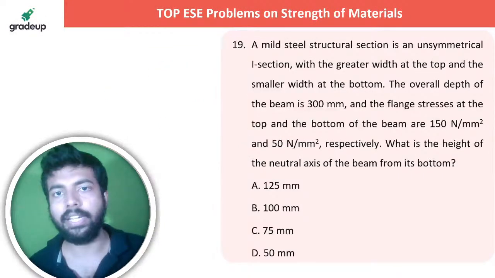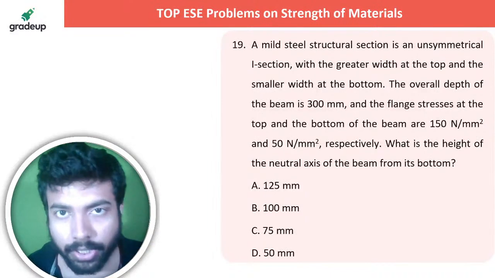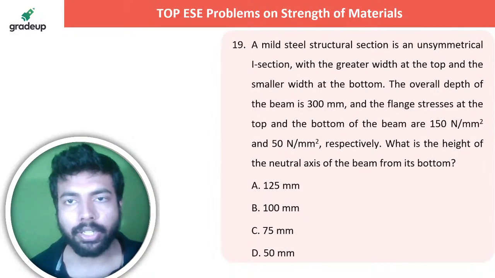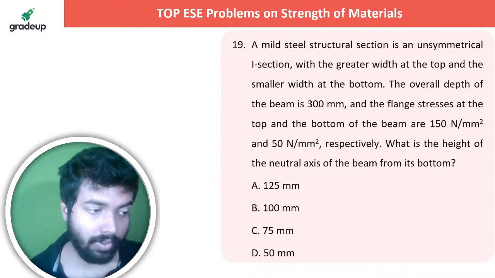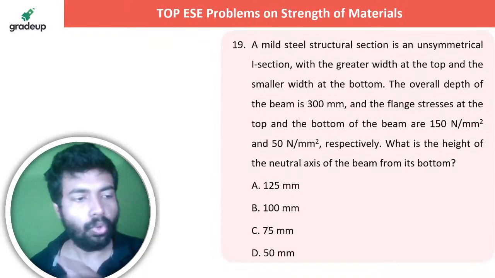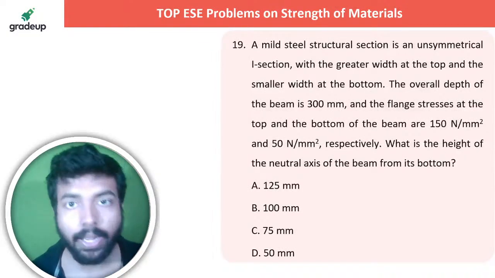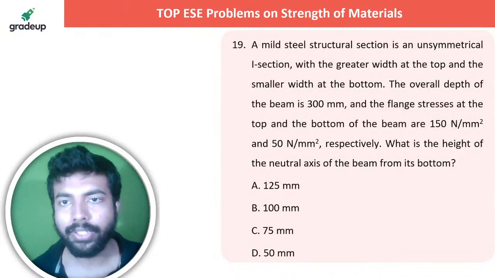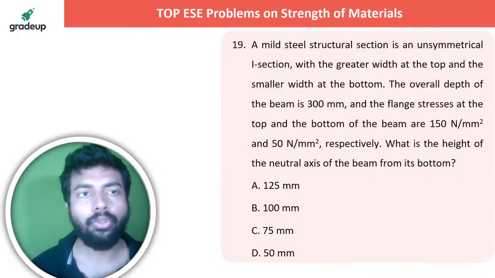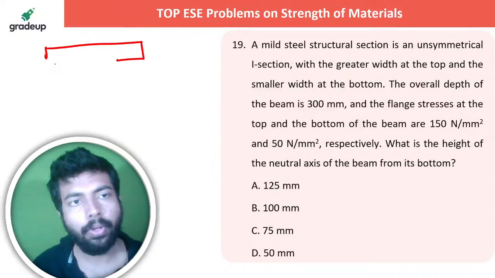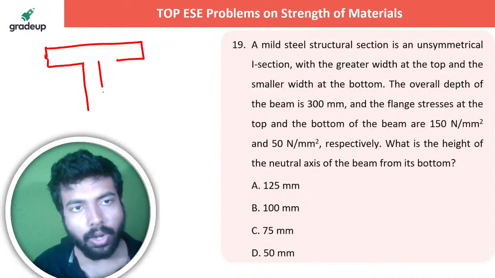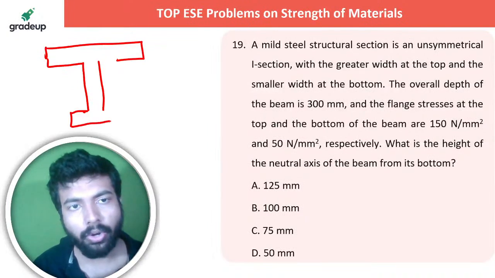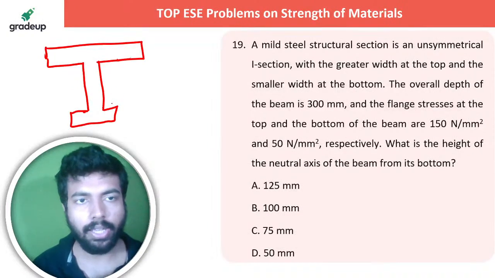Let me know in the live chat section. And this is the problem, which is about a mild steel structural section. It's a very easy question. Quickly give me the answer. A mild steel structural section is an unsymmetrical I section with a greater width at the top and a smaller width at the bottom. Okay, fine. So greater width at the top and smaller width at the bottom. Very good.